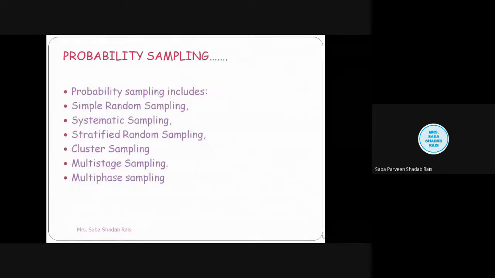Now let us discuss the types of probability sampling. It includes simple random sampling, systematic sampling, stratified sampling, cluster sampling, then multi-stage sampling and multi-phase sampling. These are the various types, but in our syllabus only four types are given: simple random, systematic, stratified and cluster sampling. Multi-stage sampling and multi-phase sampling are not part of our syllabus.